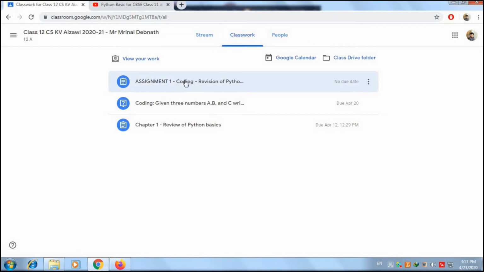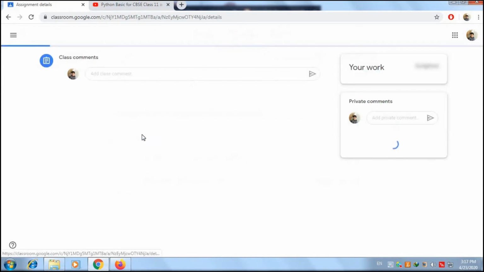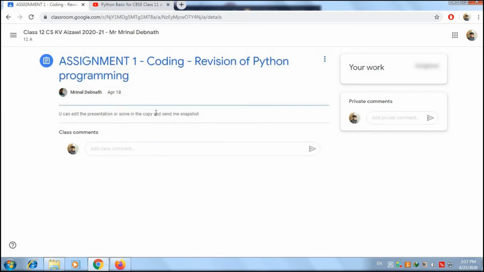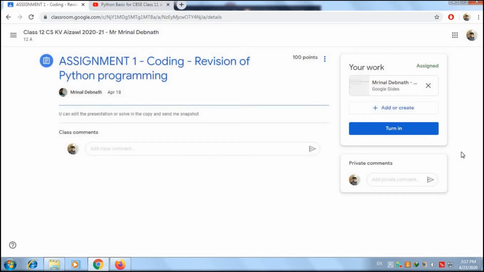So imagine this is the assignment that was recently given, revision of Python. Let me just go into it. I've clicked on it and I can obviously see, right? For the first time I'm doing it, so that's why it's giving me all the cards and information. Here I've already written that you can edit the presentation or solve in a copy and send me a snapshot. That is also doable.